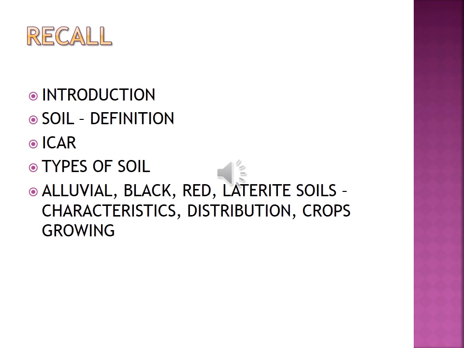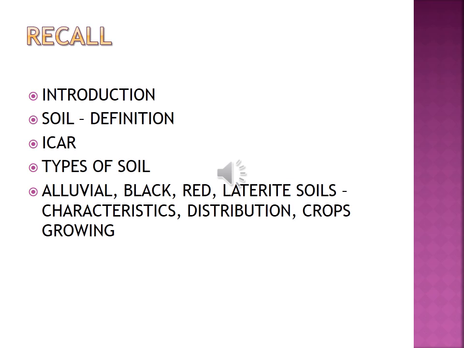Then black soil. Why is it black in color? Due to the presence of titanium and iron. Then we discussed the nature, chemical properties, distribution and crops grown in black soil. There are a lot of crops grown in black soil, but one crop grows especially well.